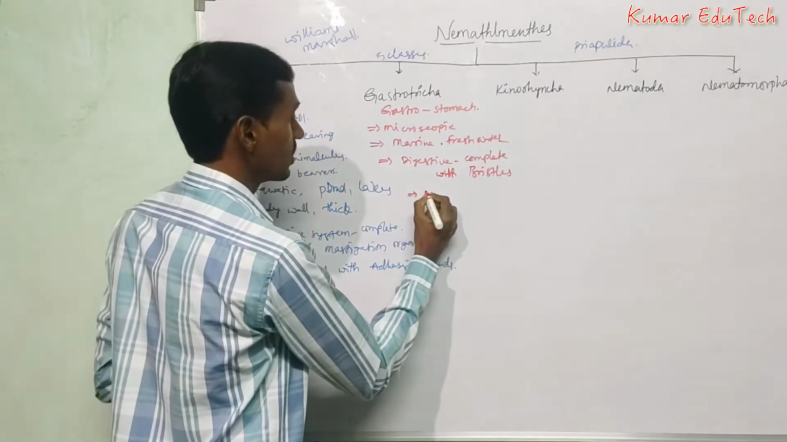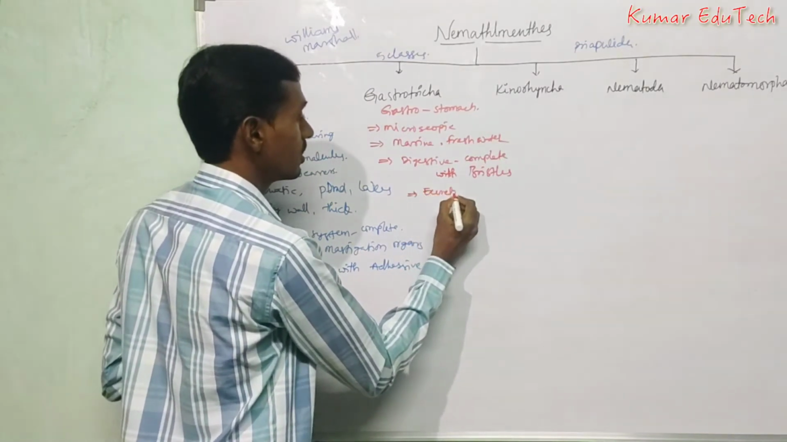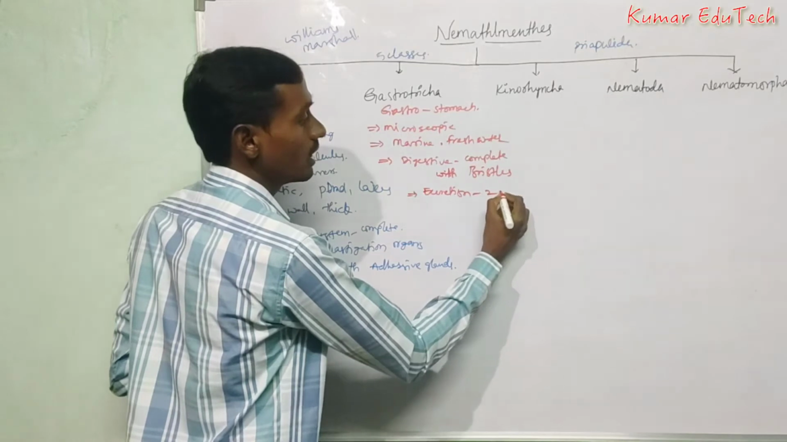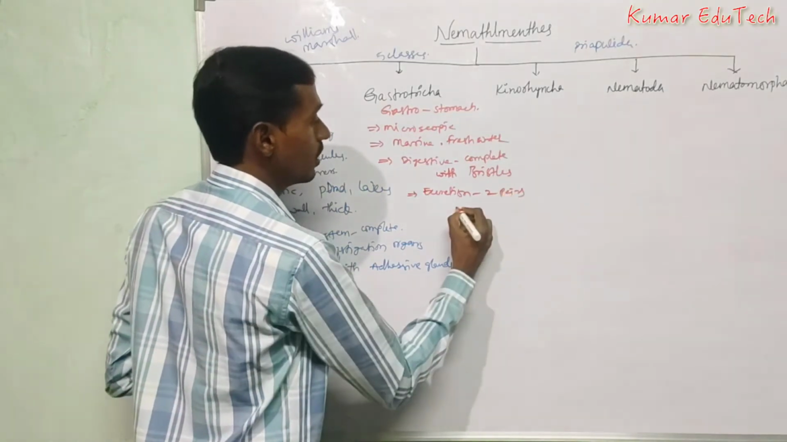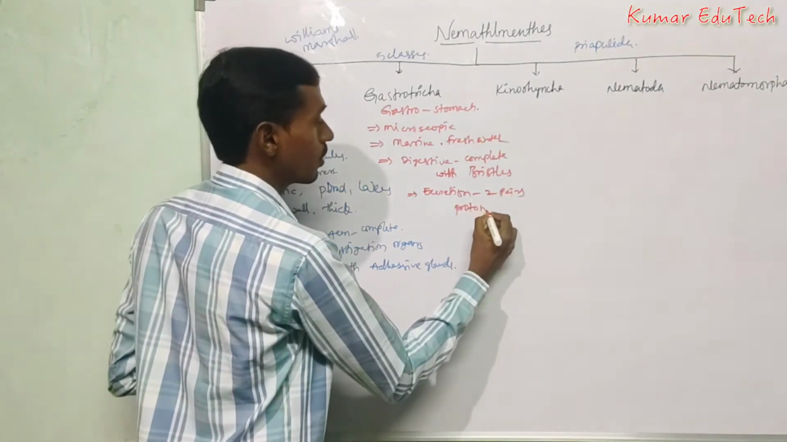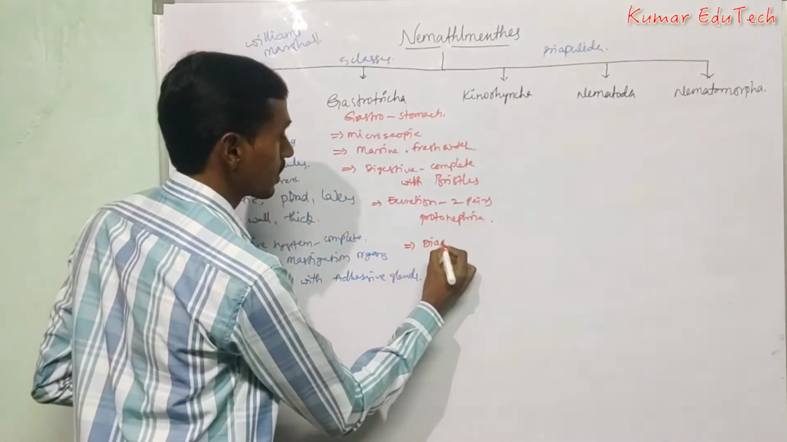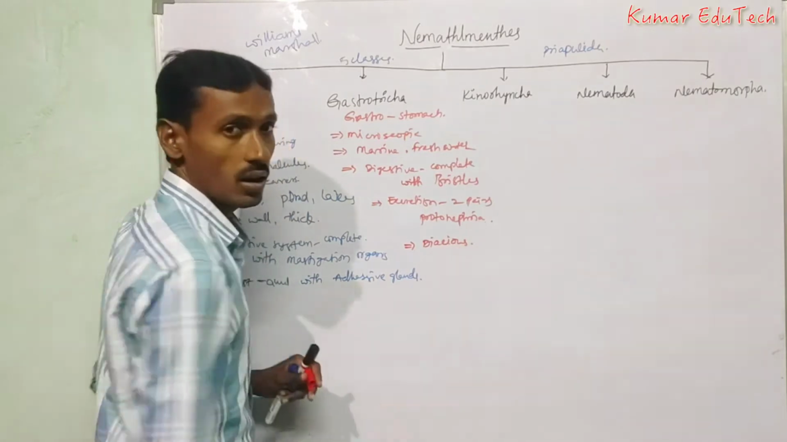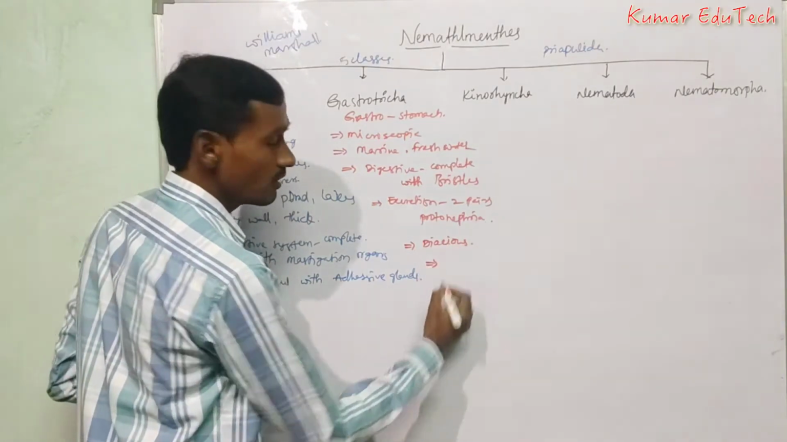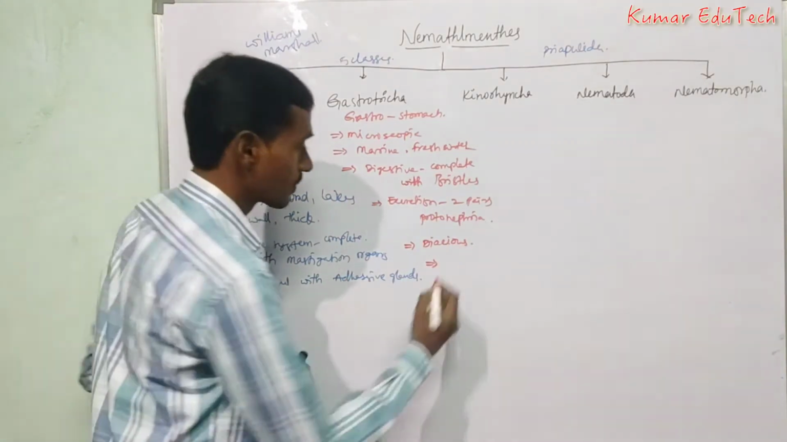And excretion is done by two pairs of protonephridia. Next, these are dioecious organisms, and the life cycle is simple.